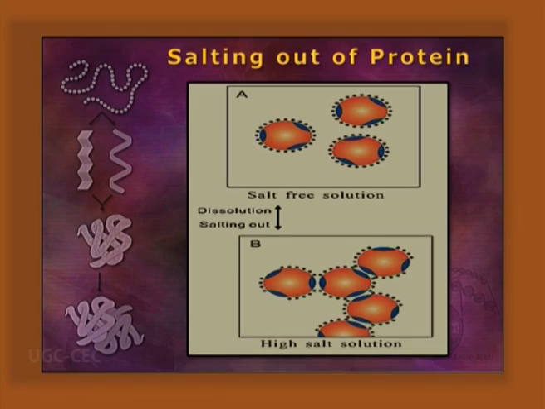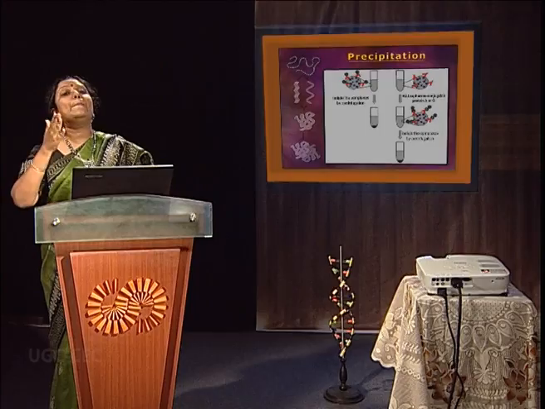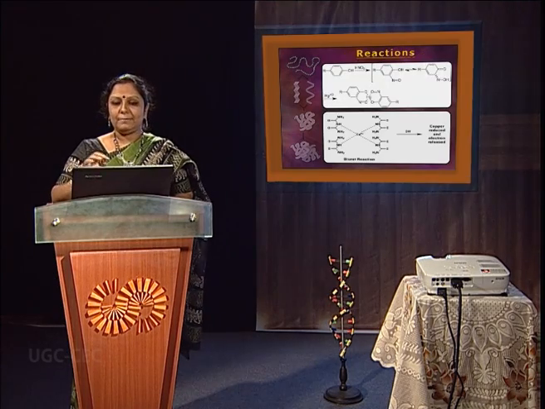So what is salting out? If we apply ammonium sulfate at a much higher concentration, both the positive and negative ions will predominate. They will shield the surface charge, so there is no more repulsive force among the protein molecules. They will aggregate happily and precipitate out. That is called salting out.